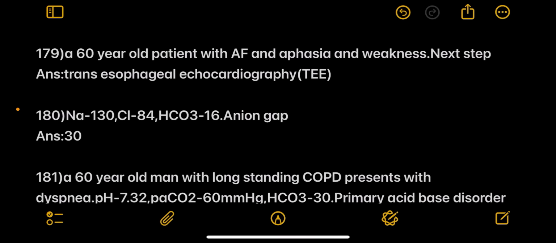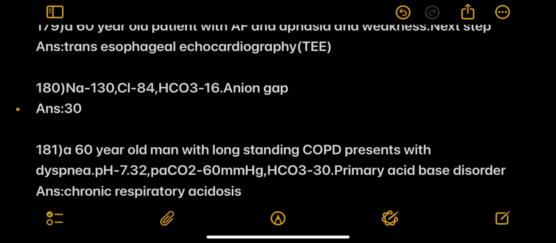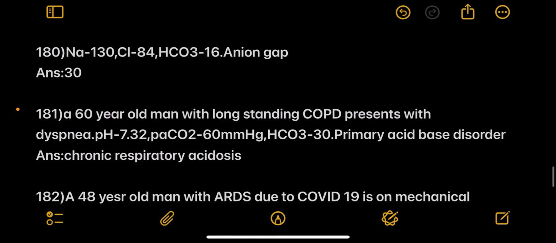Next, a 60-year-old patient with AF and aphasia and weakness. Next step is TEE. Next, sodium 130, chloride 84 and bicarb 16. Calculate the anion gap. Answer is 30.